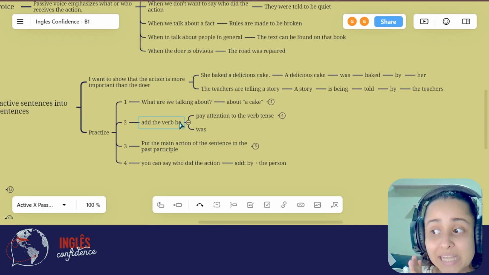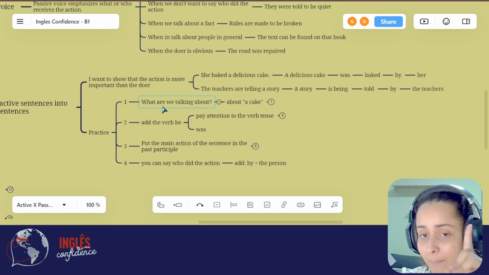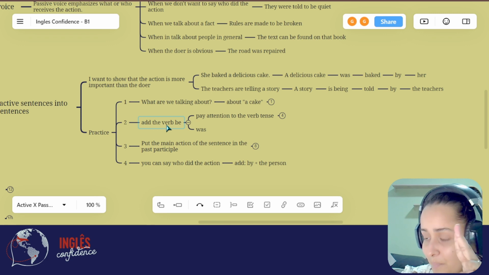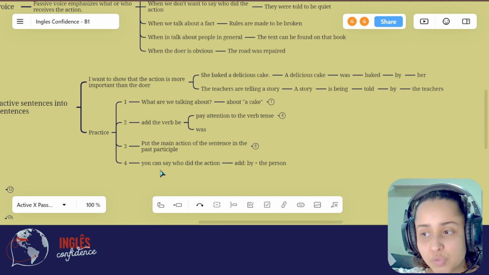Okay, so that's what you're going to do to make passive sentences. You're going to first talk about what you want to talk about. Then you're going to put the verb be after the action in the past participle, and then you add by and the person that is doing that action.